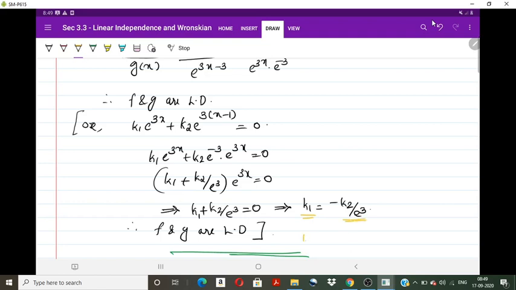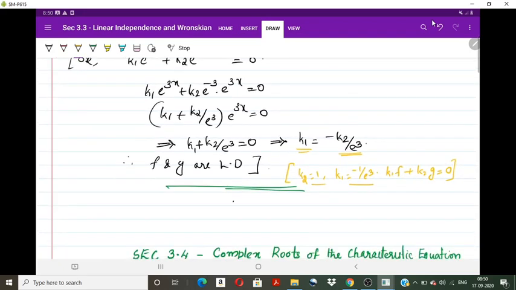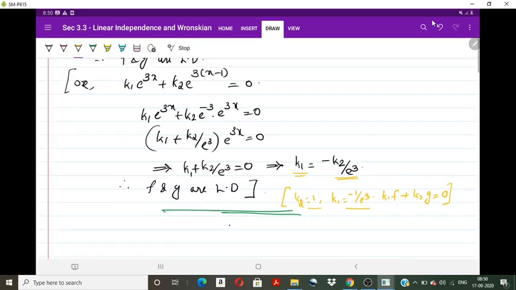So if we choose k2 as 1 and k1 as minus 1 by e cube, then we have k1 f plus k2 g equals 0 with k1 and k2 non-zero. So we can say this also implies that the two functions are linearly dependent.